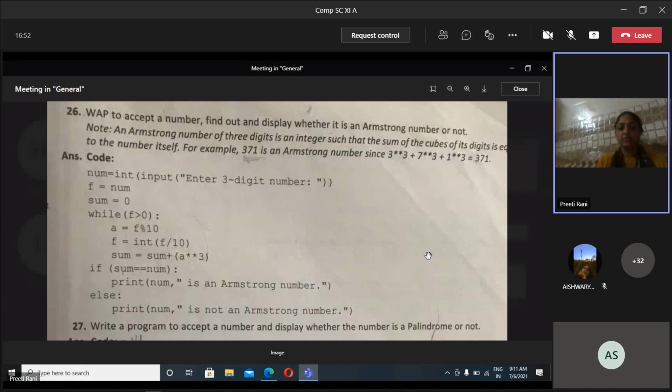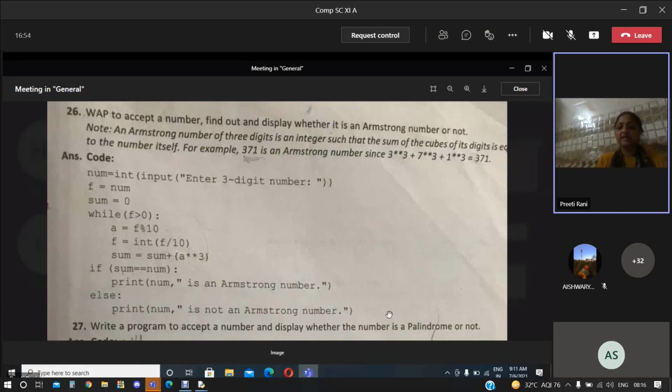What is a palindrome basically? We are getting the reverse of a number. If the reverse is the same as the previous number, this is your palindrome.